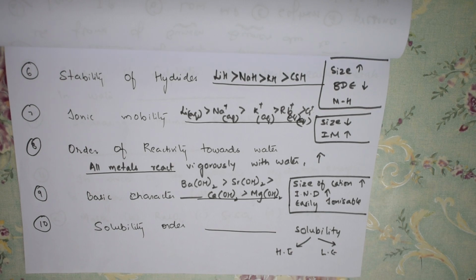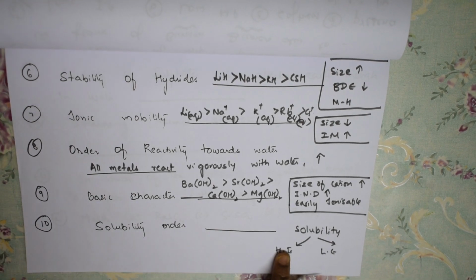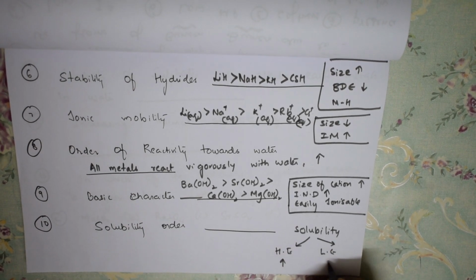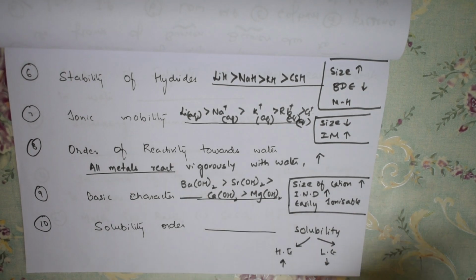Now compare both of them. Always remember, if the hydration enthalpy is more and the lattice enthalpy is less, then the compound is soluble. So what is the concept? If the hydration enthalpy is more and lattice enthalpy is less, then the molecule is soluble in nature.